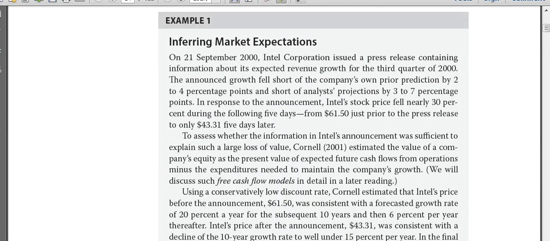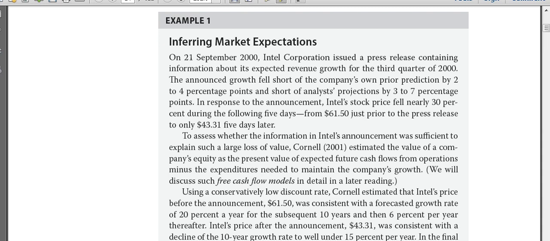Example 1. Inferring market expectations. On 21st September 2000, Intel Corporation issued a press release containing information about its expected revenue growth for the third quarter of 2000. The announced growth fell short of the company's own prior prediction by 2 to 4 percentage points and short of analyst projections by 3 to 7 percentage points. In response to the announcement, Intel's stock price fell nearly 30% during the following 5 days, from $61.5 just prior to the press release to only $43.31 5 days later.